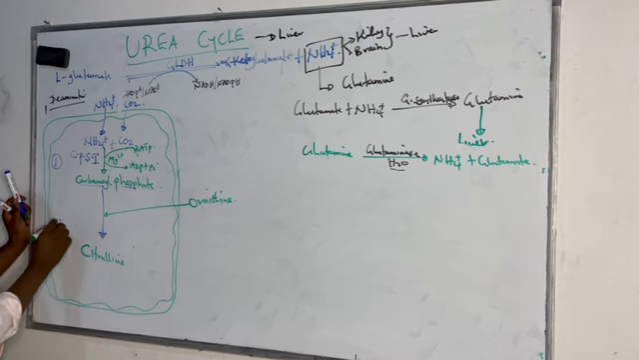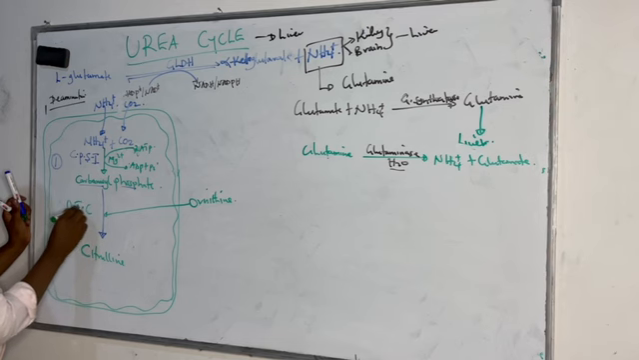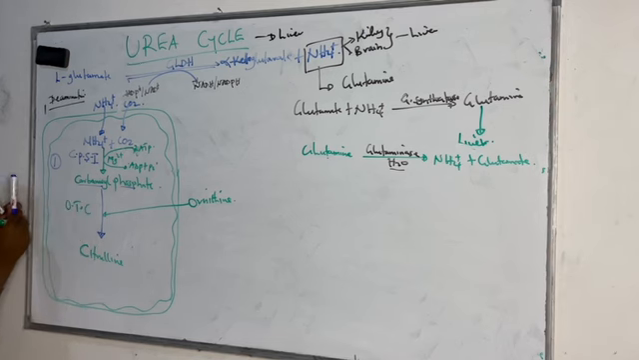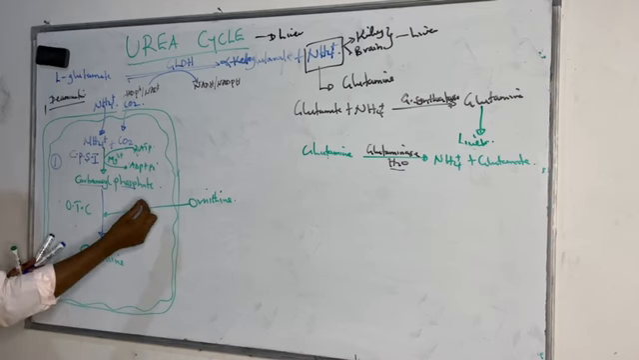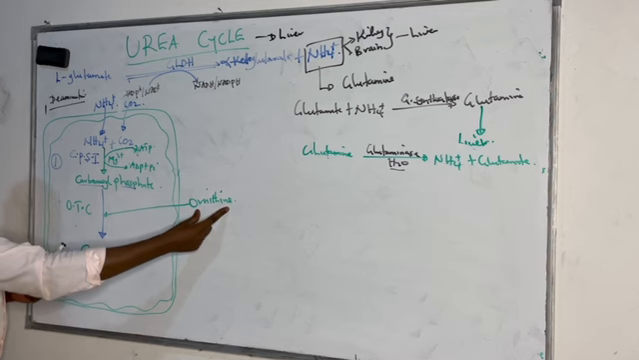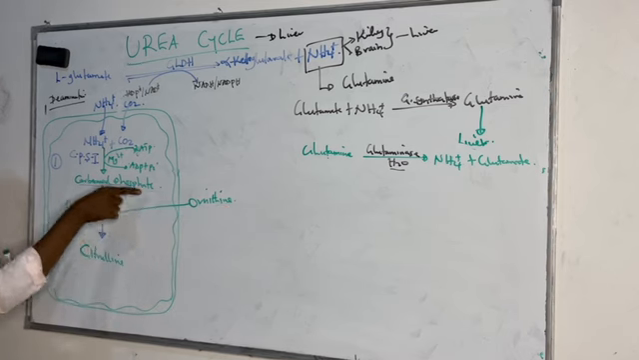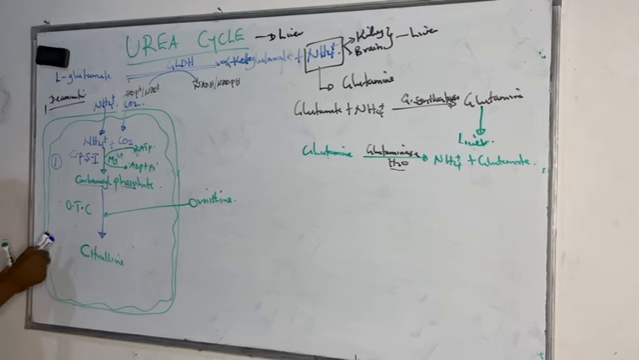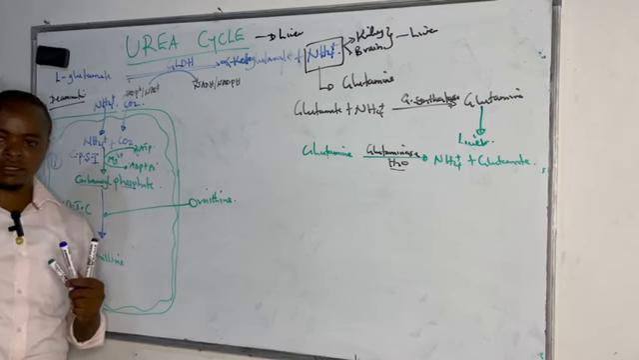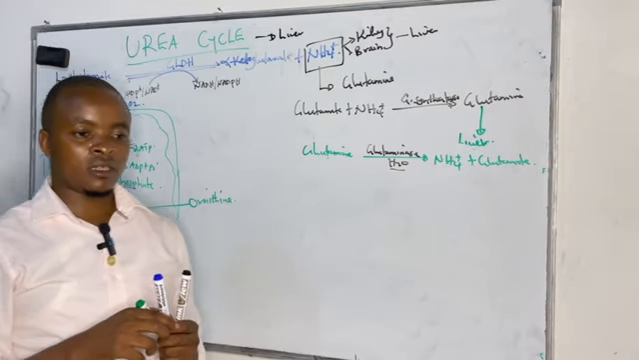And the enzyme that catalyzes this reaction is known as ornithine transcarbamylase. Ornithine transcarbamylase is the one that catalyzes the transfer of the carbamoyl group to ornithine to form citrulline. This is the second step in urea cycle occurring in the mitochondria.